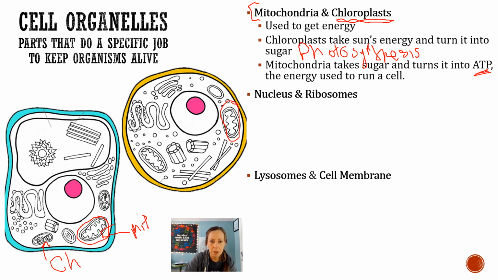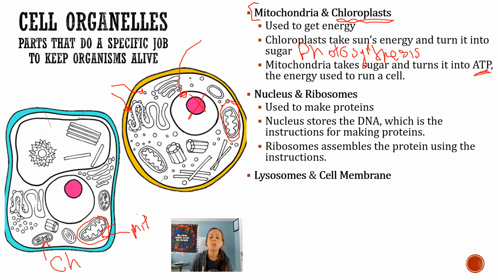Nucleus and ribosomes. We can look at this and we know this big circle right here is the nucleus, not the little one, not that. That's the nucleolus. The big circle is the nucleus. And then ribosomes are our little dots, right? Especially the ones that are on our endoplasmic reticulum. And I know you've done all of this before in middle school. I am playing off of the fact that you've done this in middle school. And if you need to review this, you should look up a cell and look at it.